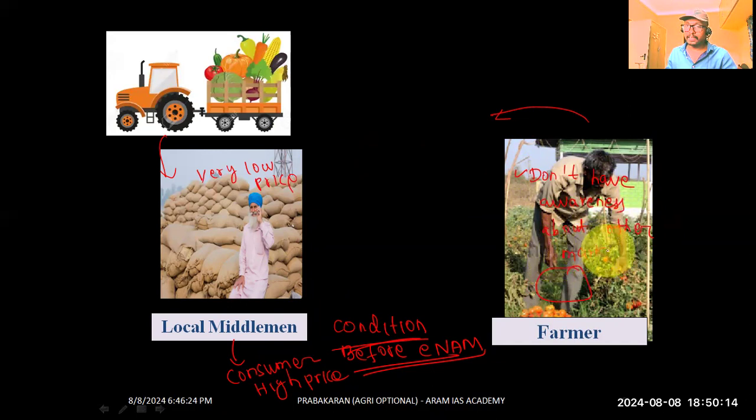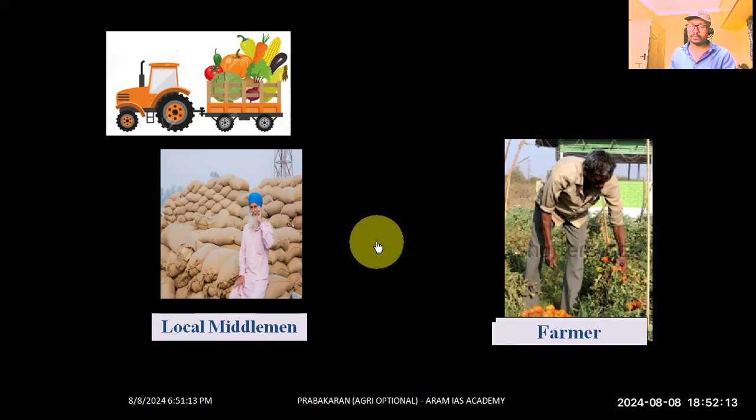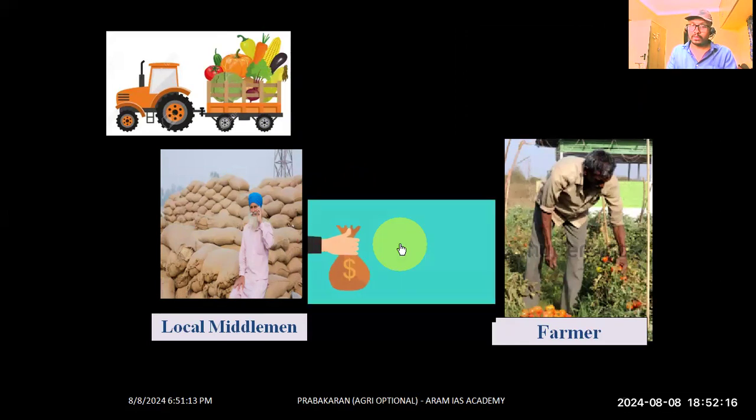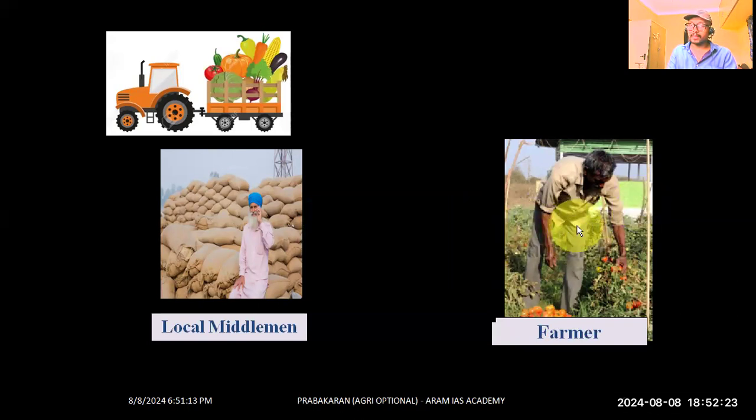So what are the other markets that he can utilize, or what was the price in those markets? Forget about the national level. At least he doesn't have an idea about the markets that exist in the particular state or even in the particular district. The only thing he will do is sell it to the particular local trader, and he will exploit them. After receiving the produce, he will transfer only a very small portion, a fraction of the money, to the particular farmer. So this was the situation that existed before ENAM.